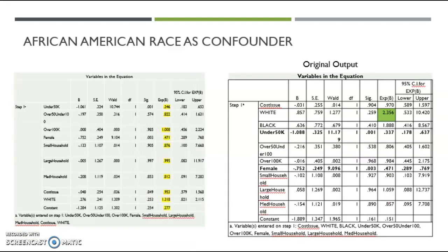Finally, I removed those who identified as black, which was a significant confounder with those who identified as white. We can see the odds ratio difference between those who identified as white goes from 2.36 in the original dataset all the way down to 1.32 in the confounding dataset.